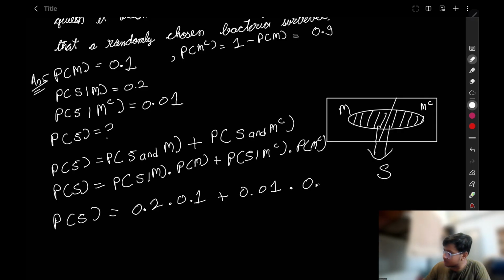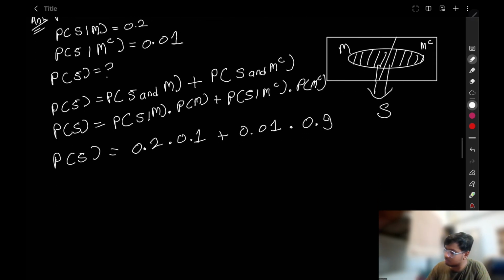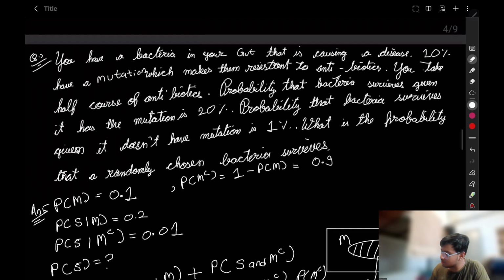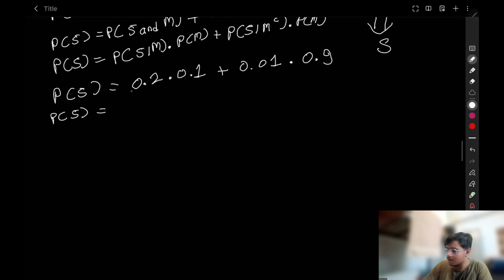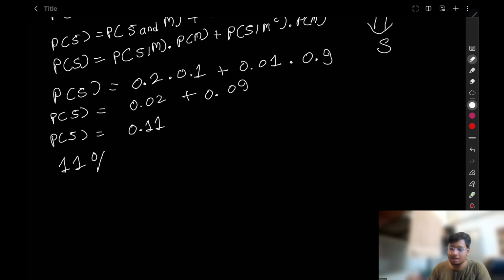Multiply 0.9. So what is the probability of survival of this bacteria? 0.02 plus 0.09. Now I think you know the addition, because I don't. Sorry for the lame joke. 0.11. So there is an 11% chance that the bacteria survives.